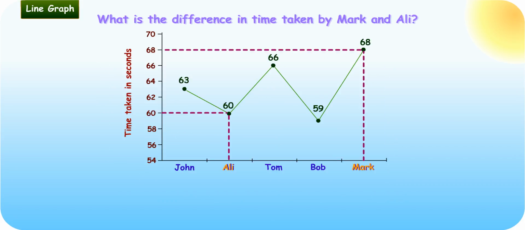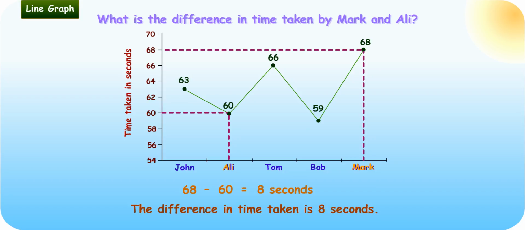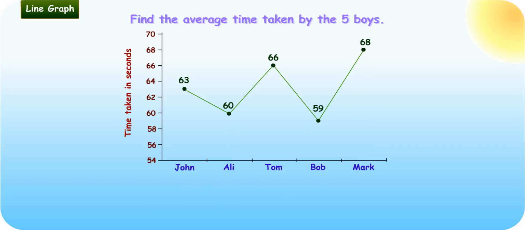Wow, that definitely helps me a lot. Mark's time is 68 seconds and Ali's time is 60 seconds. Therefore, the difference in the time taken is 68 minus 60, which is equal to 8 seconds. The difference in time taken is 8 seconds. Good. Find the average time taken by the 5 boys.